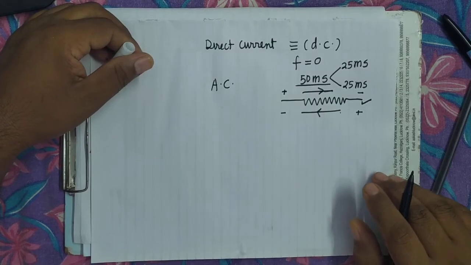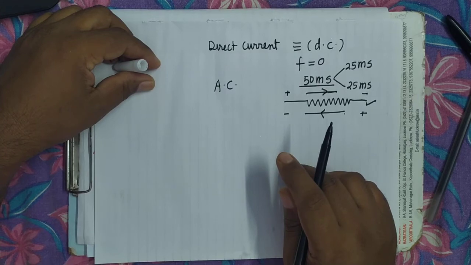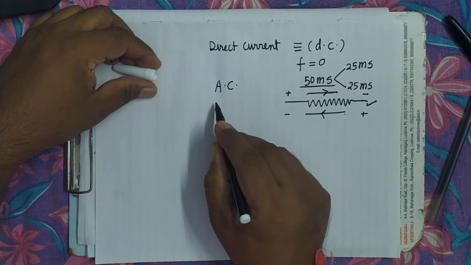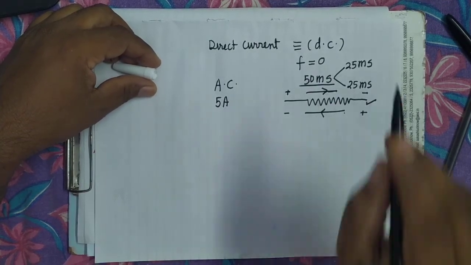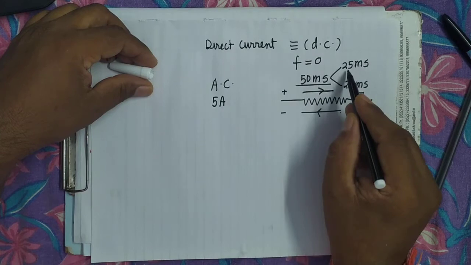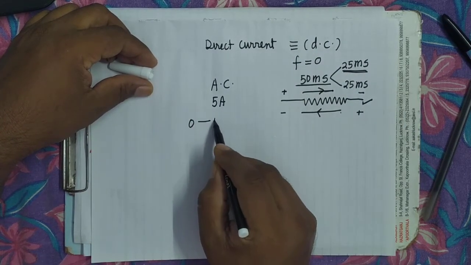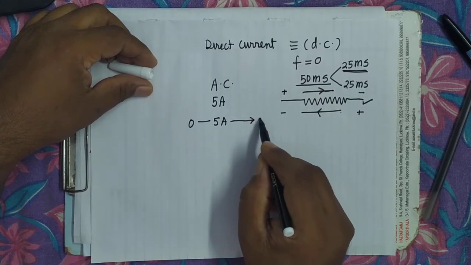It is clear? Now see here, during each half cycle, what happens to the magnitude? Suppose the peak value of current, maximum value of current is 5 ampere. So during each half cycle, means during this 25 millisecond, what will happen? Current will increase from 0 to 5 ampere and then it will decrease to 0.